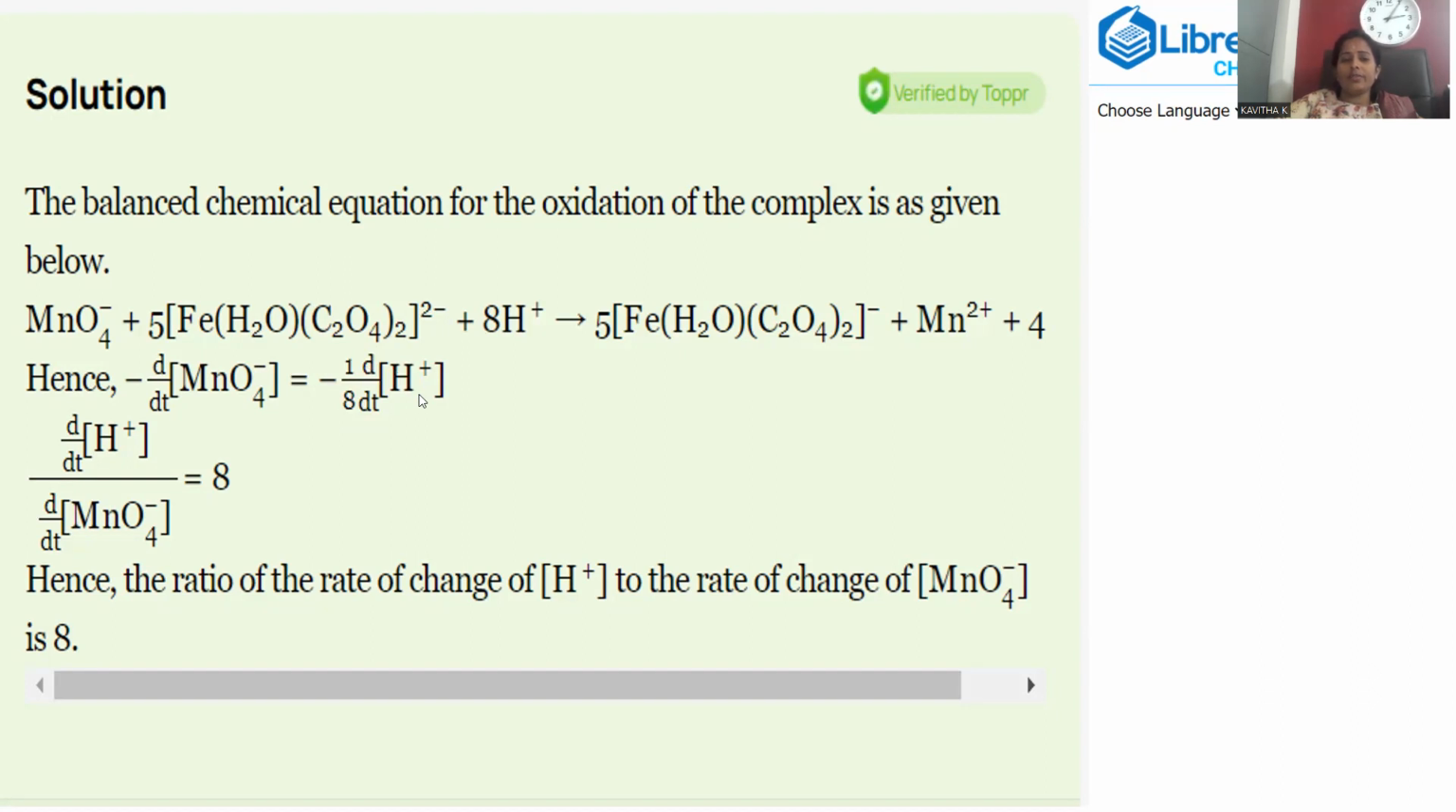Okay, so here, if we want to calculate, we take the d by dt terms, the differentiating terms, one side, and numerals one side. So d by dt of H plus by d by dt of MnO4 minus, because the negative sign is present for both, both got compensated. So d by dt of H plus concentration by d by dt of MnO4 minus concentration is equal to 8. Hence, if you take the ratio of these two, H plus and MnO4 minus, the ratio is 8.